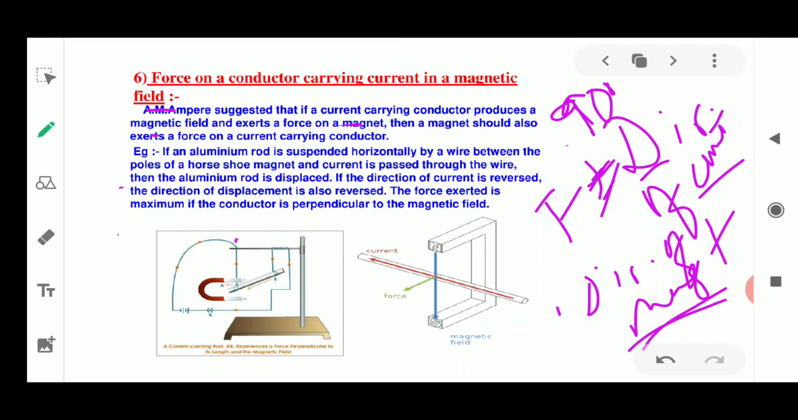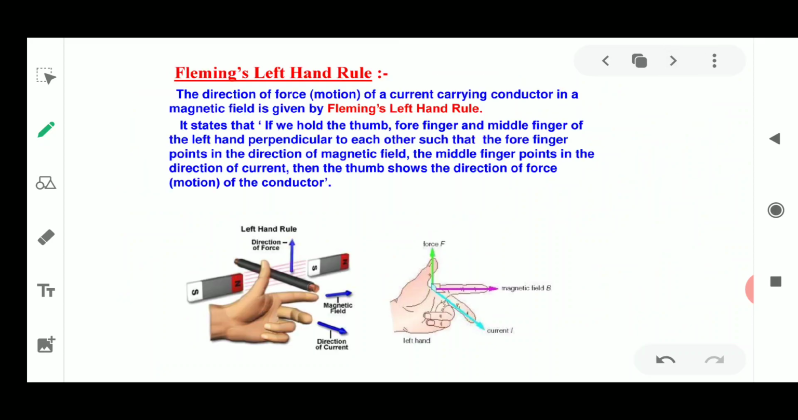So three observations have been made from this experiment. Once the rod was placed at 90 degrees to this horseshoe magnet, the displacement was maximum. Next, we have discussed that the force changes when the direction of the current is changed and when the direction of the magnetic field is also changed. Now combining the three facts, it has become a law. So what was the law?